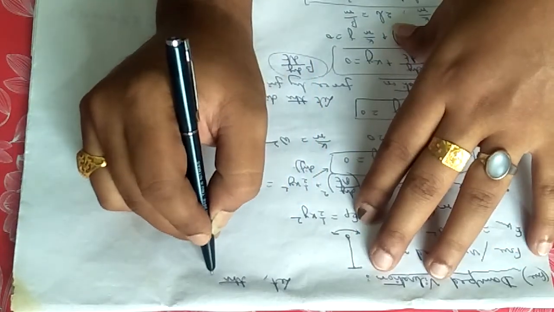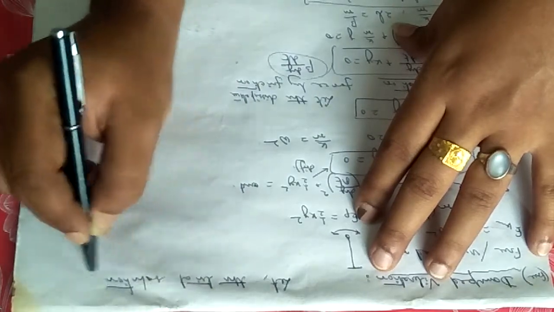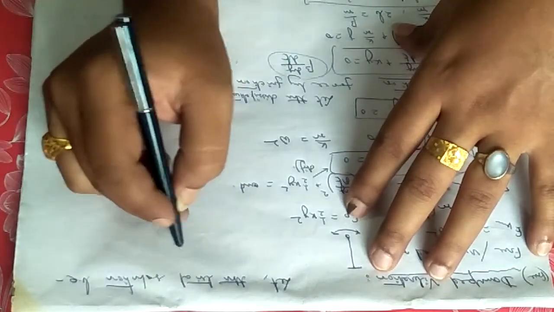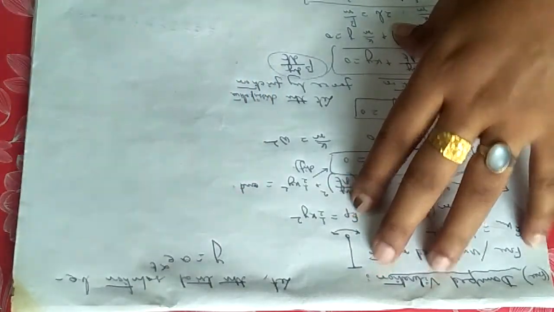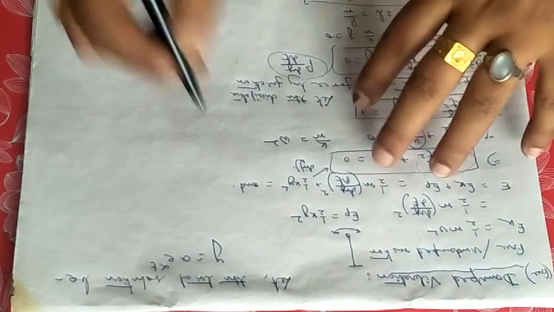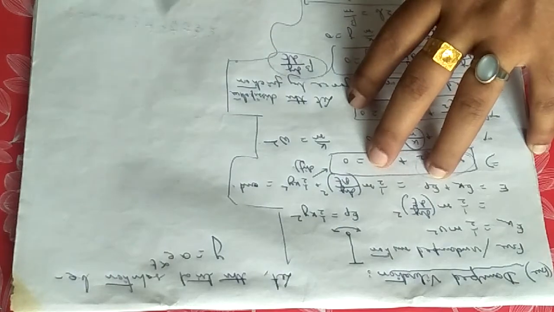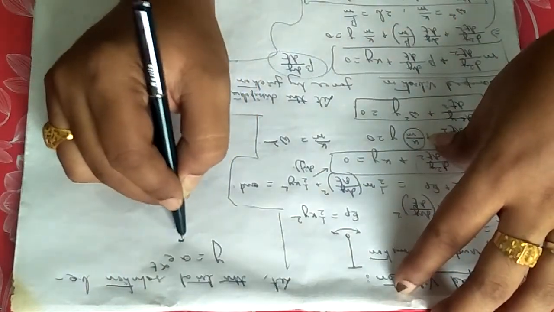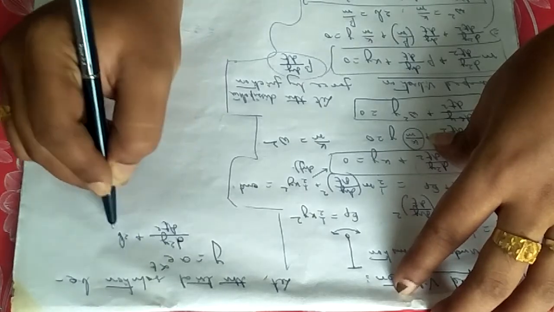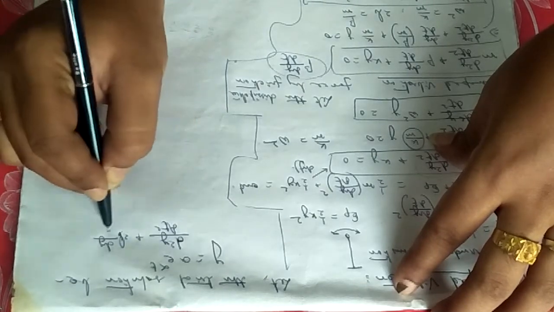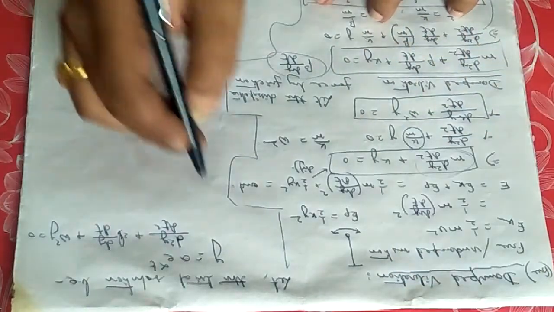Let the trial solution be y equals a e to the power alpha t, as we considered in case of simple harmonic oscillation. And what is our differential equation? The differential equation looks like d2y/dt2 plus 2b dy/dt plus omega square y equals 0. This was our differential equation.